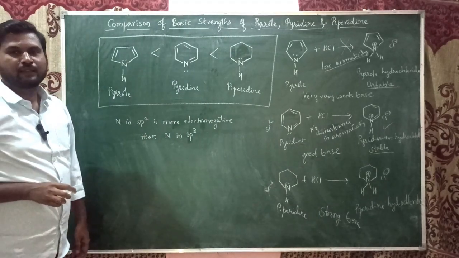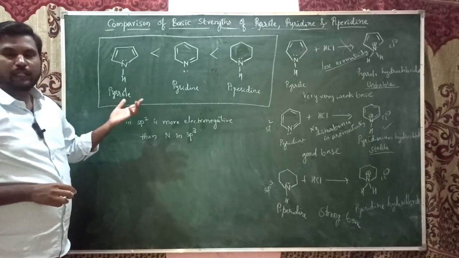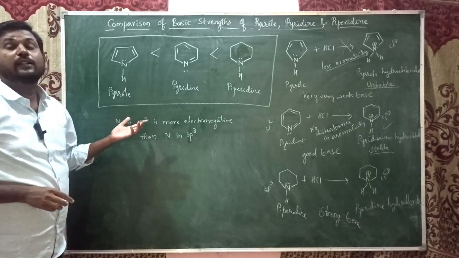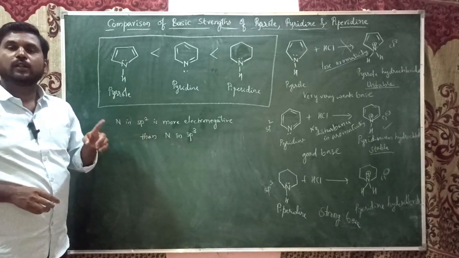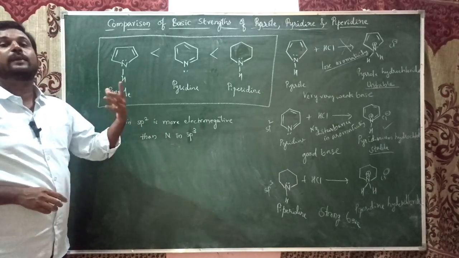Yes, it is also confirmed by their pKb values. The one which has a more pKb value is more basic.